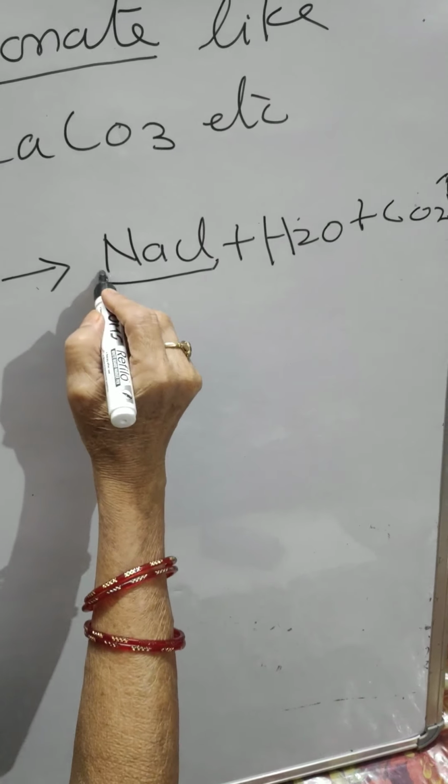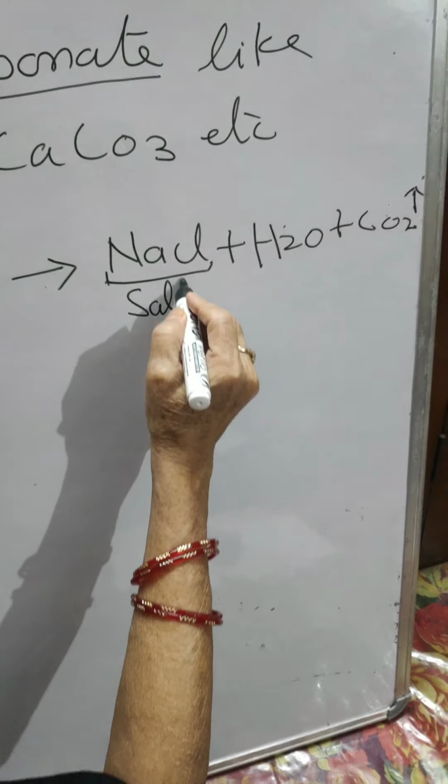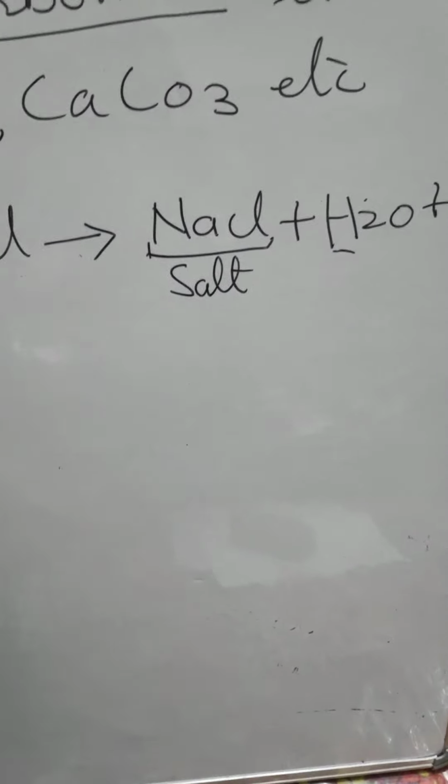Here it is the sodium chloride in the form of salt and water, and this one.